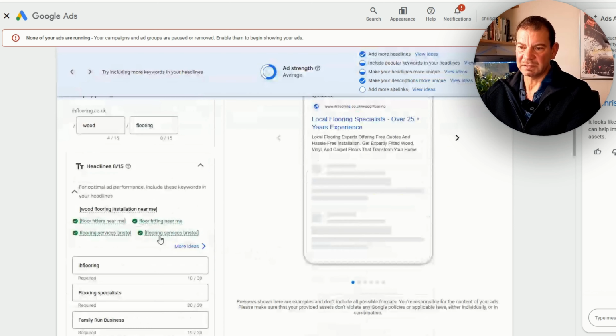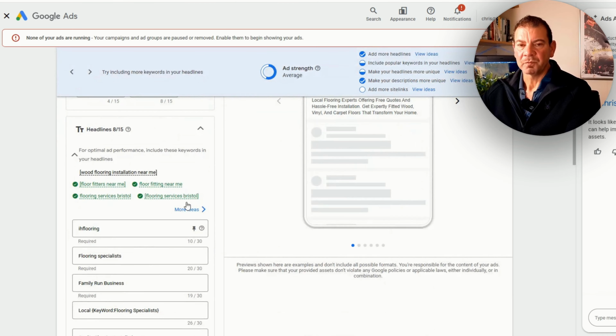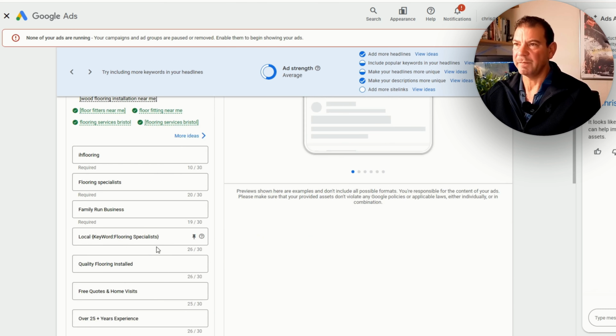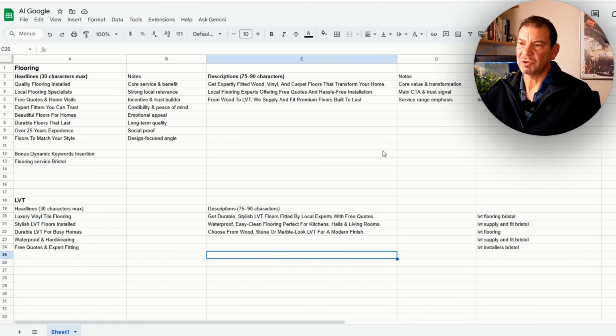Now, what I've done is start to build out the campaign. So one thing we need to do when we build out the headlines and the descriptions, make sure it's relevant to the page. So what we want to achieve here is IH Flooring is the company. Always put the company name in. It's free advertising. Why wouldn't you do it? And then what we want to try and do is put in different headlines based upon what we've mentioned previously. So let's come back to the document that I've mentioned. So with this document, we can see here, I've built out some headlines and I've got a subset here ready to go.